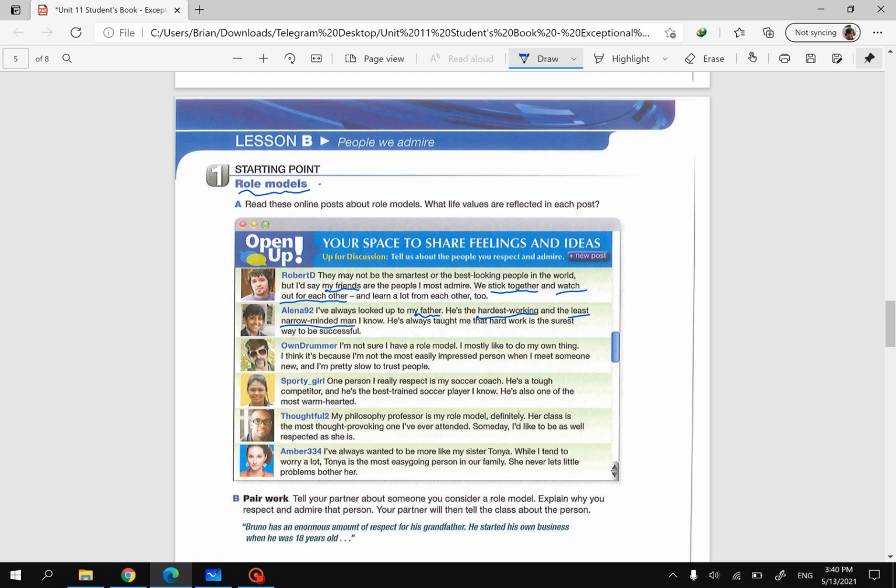Right, and the third one, Own Drummer. "I'm not sure I have a role model. I mostly like to do my own thing. I think it's because I'm not the most easily impressed person when I meet someone new, and I'm pretty slow to trust people." So for this third person, he really doesn't have any role model. He just likes himself, and he said that he is not the most easily impressed.